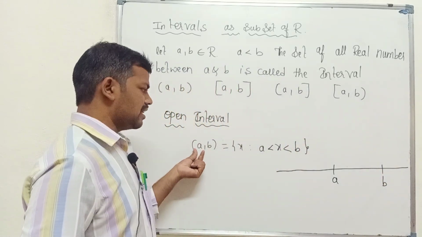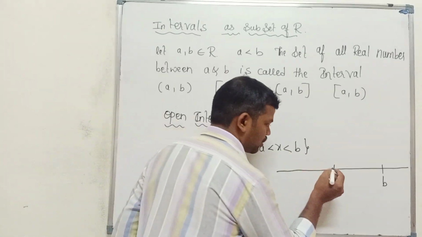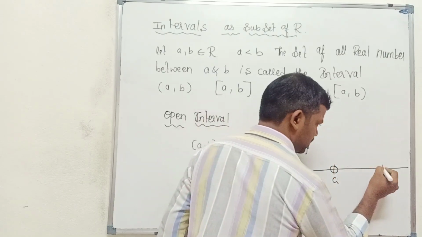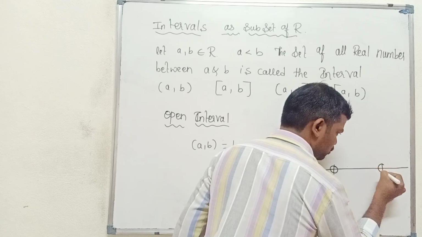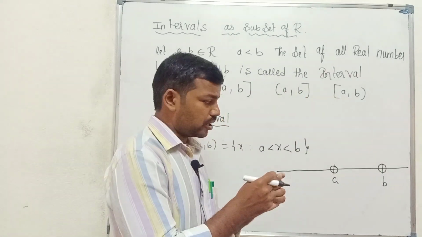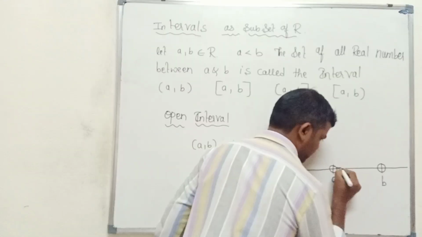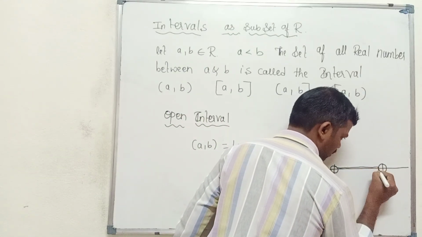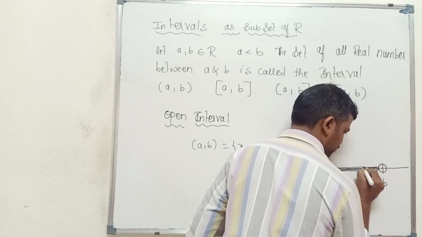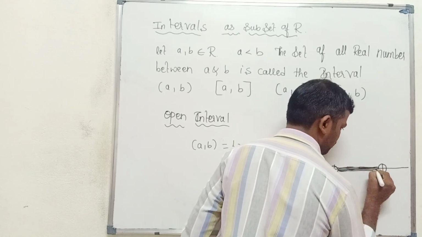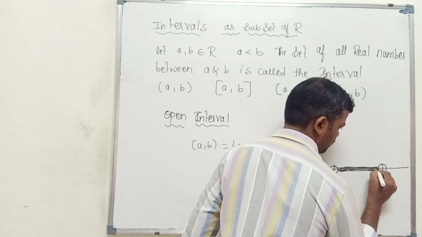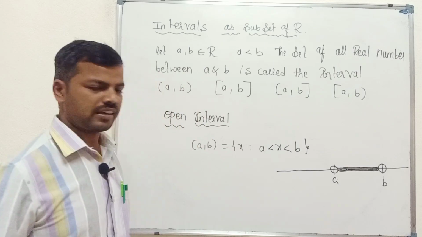Here a is not included, so we write an open circle, and b is also not included, so an open circle. The remaining points in between are included. So this is the way of representing an open interval on the real number line.